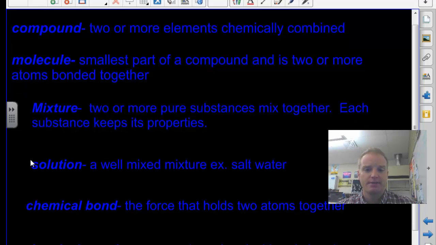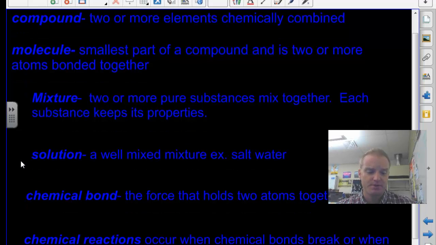And kind of along the idea of our physical and chemical changes, we have the idea of a mixture. A mixture is 2 or more substances mixed together, and each substance keeps its properties. So when you make trail mix, you put in the chocolate, the peanuts, the cashews, whatever else you want. They're all still in there. I can taste each one of those flavors. And a solution is a well-mixed mixture. So salt water, it's mixed in there. I can still tell there's salt in there and water, but it's much tougher to get out. So it's evenly distributed throughout the solution. These are both more like physical changes, where they still keep their own properties.